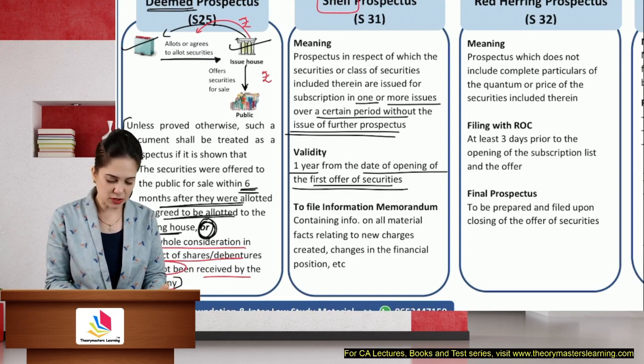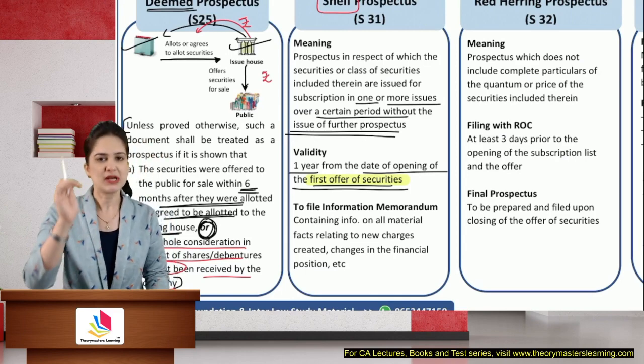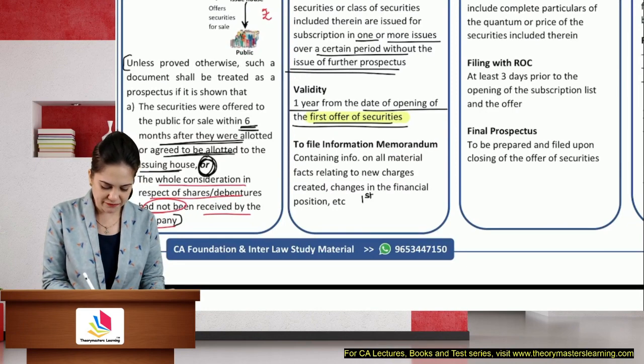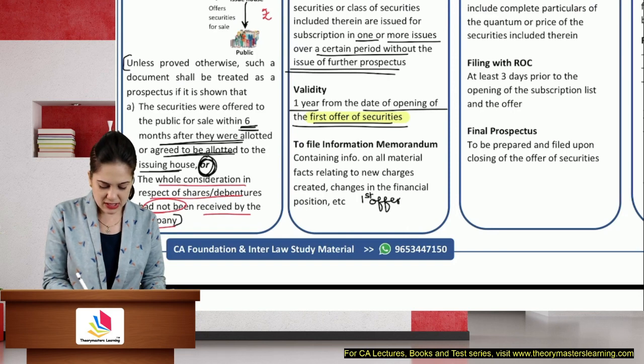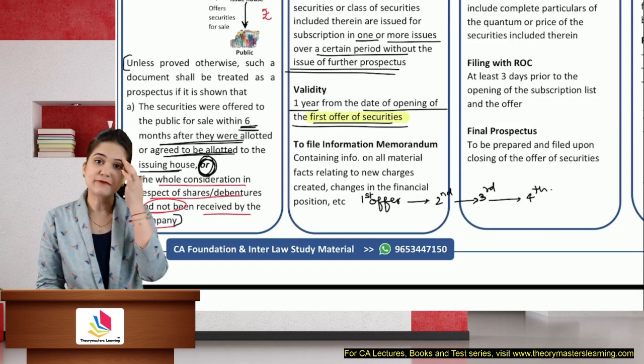So it has a life of not 1 year, calendar year or financial year, but the year starts from the first offer of securities. Now, if I am going to issue a prospectus only at the time of first offer of securities, then what about second, third, and fourth? There may be changes, no? Of course, we will have changes during the second, third, or fourth offer of securities.